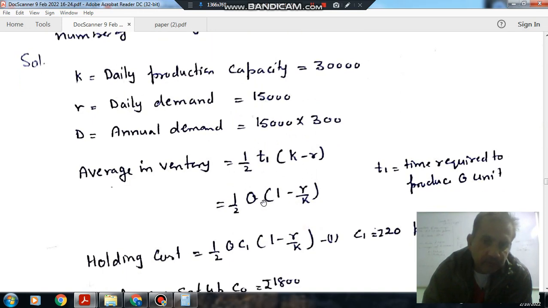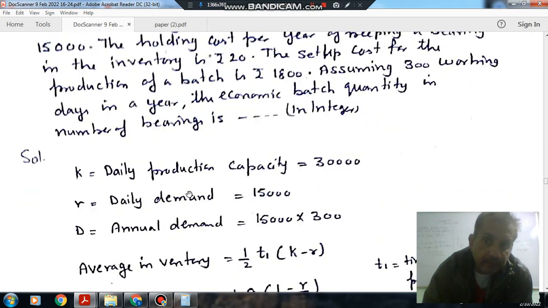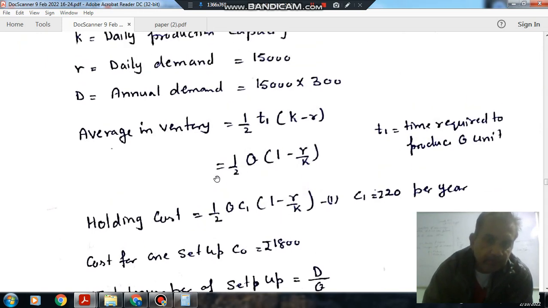So the average inventory in the plant will be 1 by 2 Q (1 minus R by K). This is the average inventory to be held.